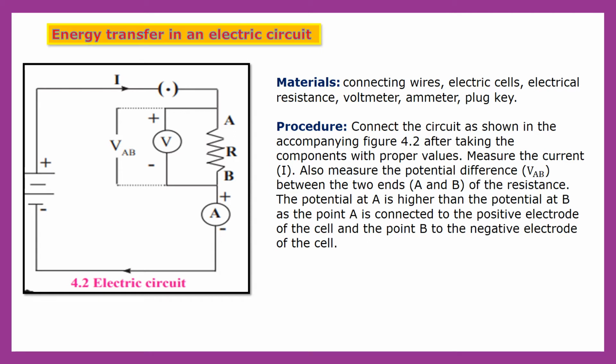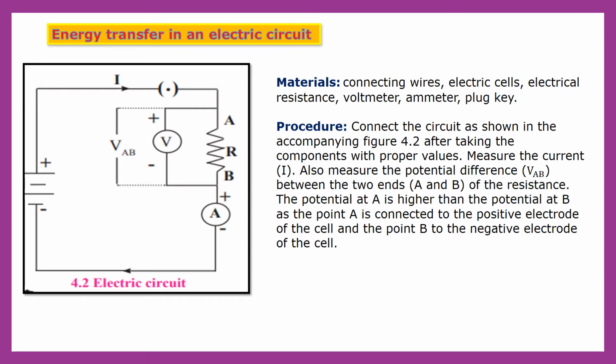Connect the circuit as shown in the figure. Means we have to connect the connecting wires, then electrical resistance, voltmeter, ammeter and plug key, just like shown in the picture. Measure the current I. Then afterwards, with the help of the ammeter, we have to measure the current I. Also, we have to measure the potential difference, that is VAB, between the two ends, A and B, of the resistance.